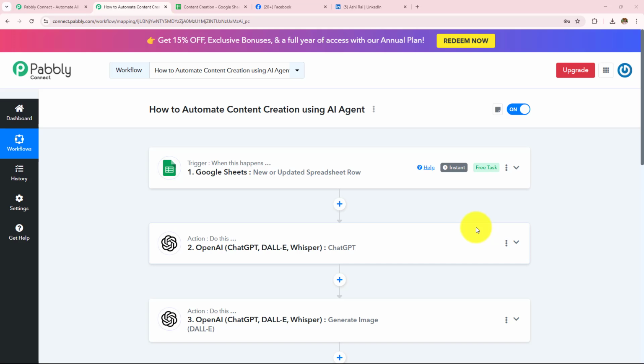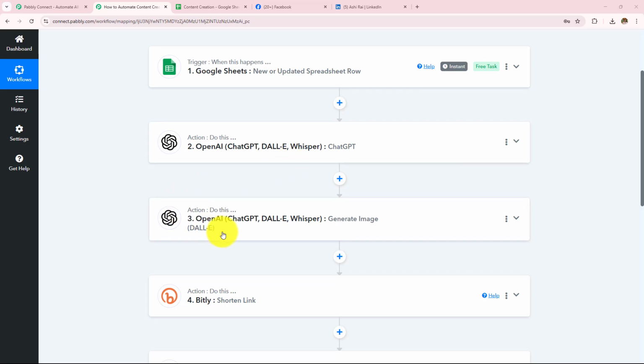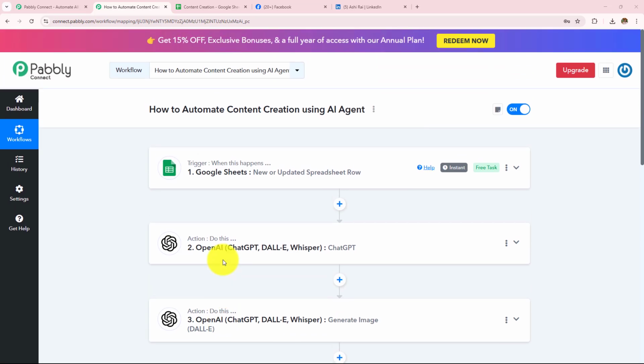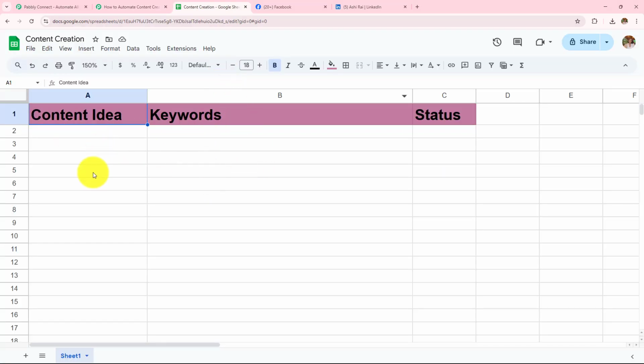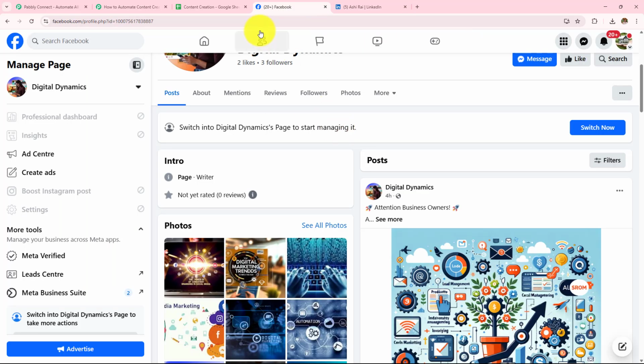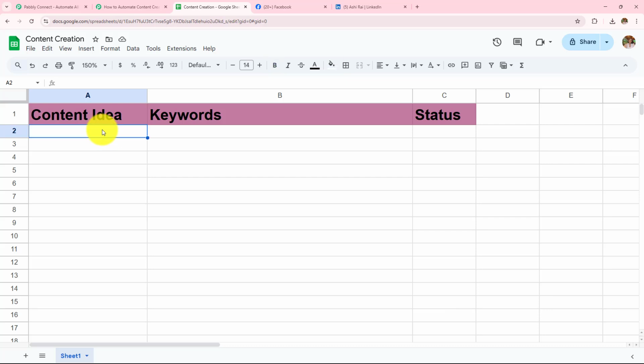In this video, we are going to see how to automate content creation using AI agent. For this, I have created an automation workflow where I have built connection between Google Sheets, OpenAI, Facebook pages, LinkedIn, and then Google Sheets. And now we are going to check this automation workflow once, whether it is working fine or not. For that, I'll be adding a title in this particular Google Sheets spreadsheet. And if a post is automatically created and posted on my Facebook and LinkedIn, then this means this automation workflow is working fine. So here, let's quickly add content idea.